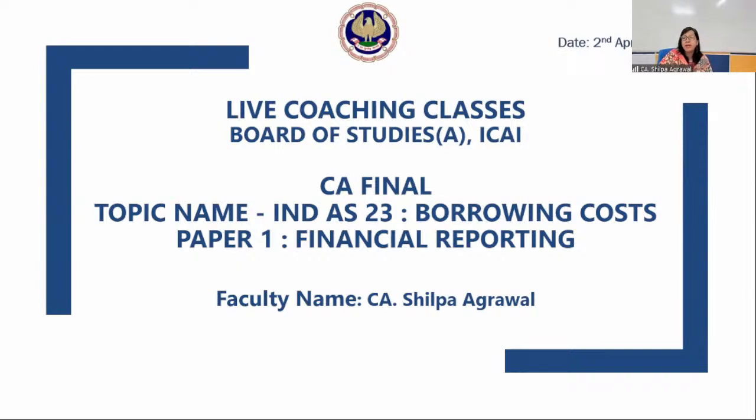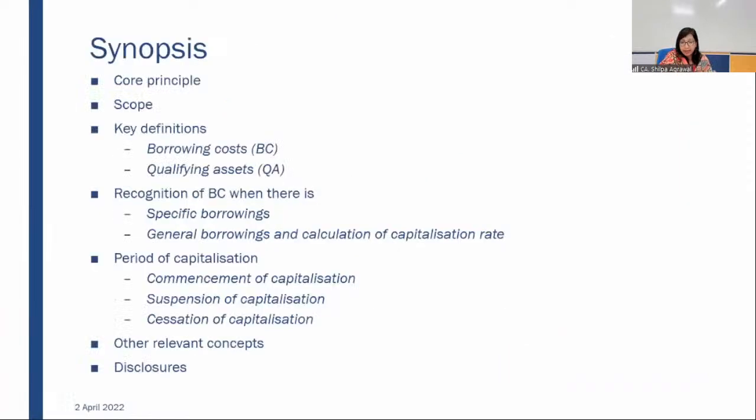So let's start with the first item: what is the core principle of this standard? Before that, I would like to give the synopsis of what we are going to cover in this session. First, the core principle, which I have briefly introduced.